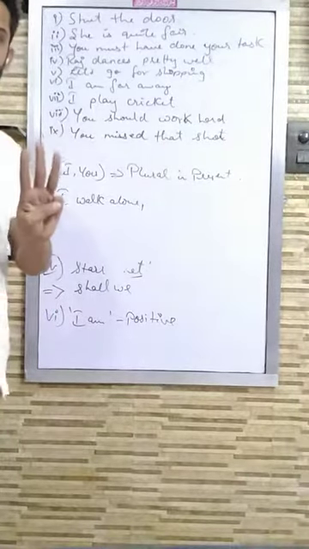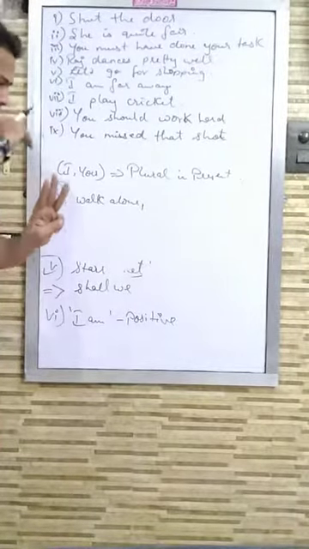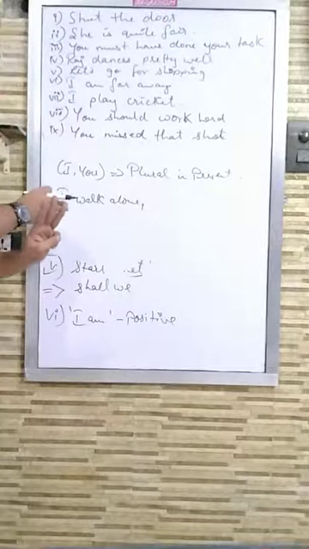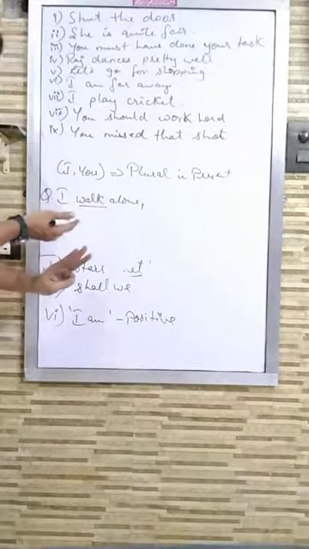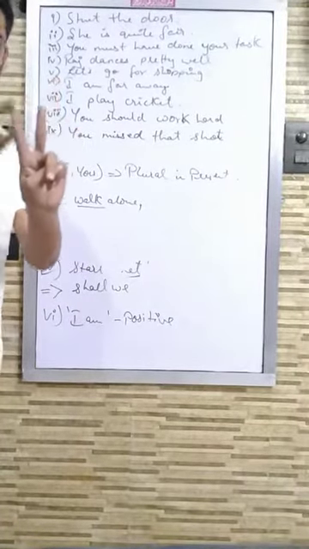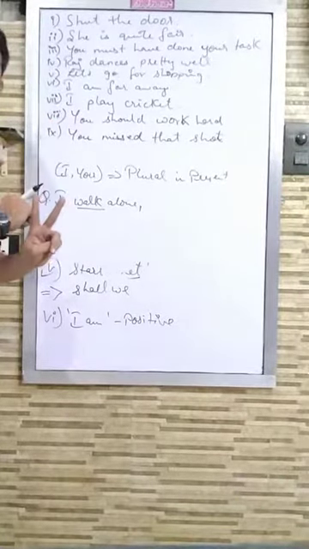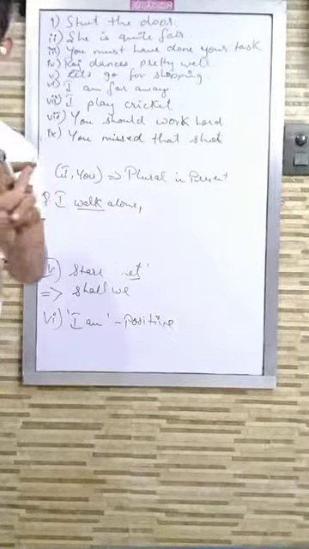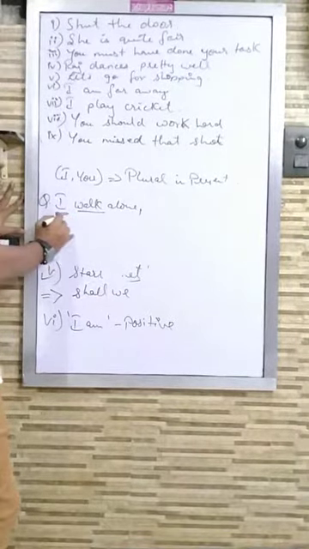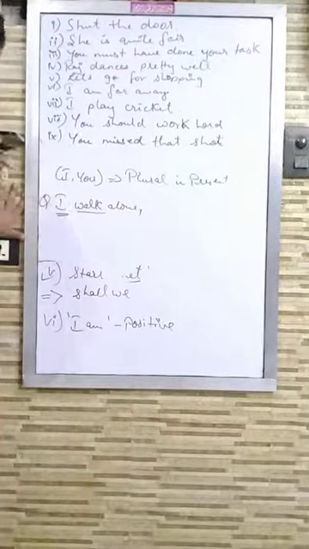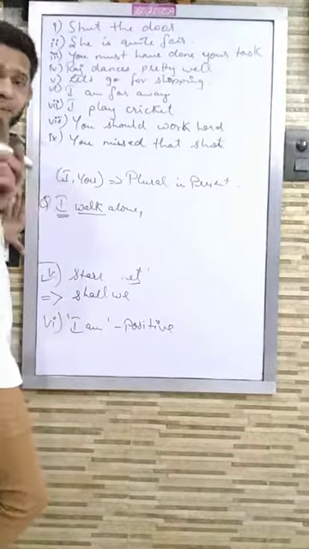So I have to make use of the three: do, does and did. First I check the tense. Walk is the verb, so it is in present tense. So did won't be coming; do or does will be coming. Now, does is used when the subject is singular, and do is used when the subject is plural. Here the subject is I. I is basically singular, but in present tense we treat I as plural.